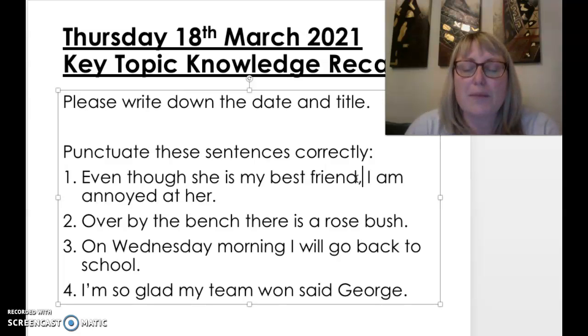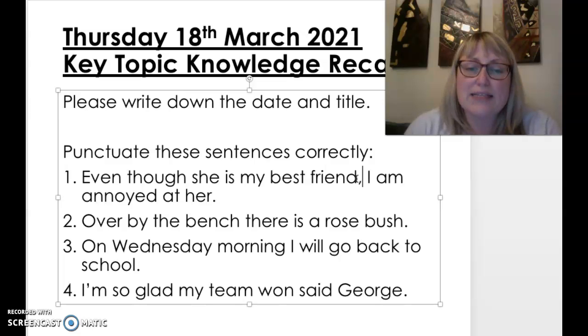Number 2, over by the bench, there is a rose bush. In this example, there is a rose bush is the main piece of information I need to know. That's my independent clause. And over by the bench at the start there is a phrase that's telling me where it happened. It's telling me where the rose bush is.